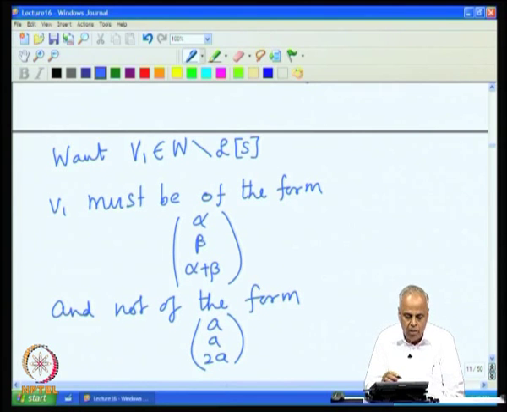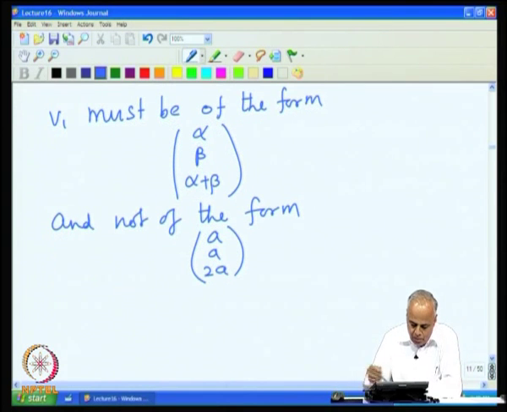If it has to be of this form and not of this form, this means alpha and beta must be different, because the moment you take alpha and beta same, we get a vector of this form. So, therefore, we must choose alpha and beta such that they are different.